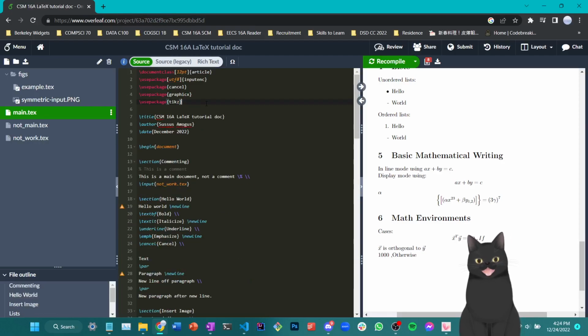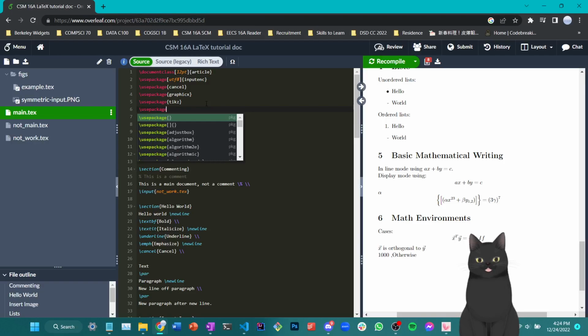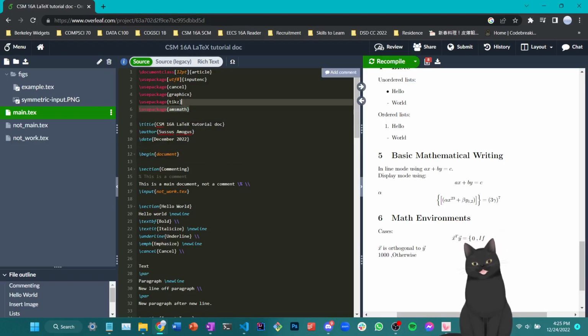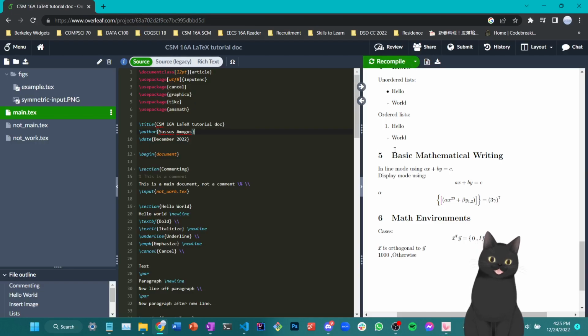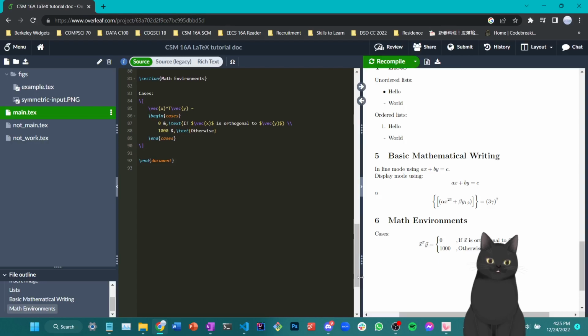And that is because cases uses another library called AMSMath. As you can see, we have accumulated quite a bit of libraries here, but your course organization system for content will also take care of that later. Let me just recompile this, and as you see, no error. So here we see how the align character works, which is, as you see, the commas are aligned to each other despite their preceding text being of different length. And you can see the cases here showing us a good piecewise expression.